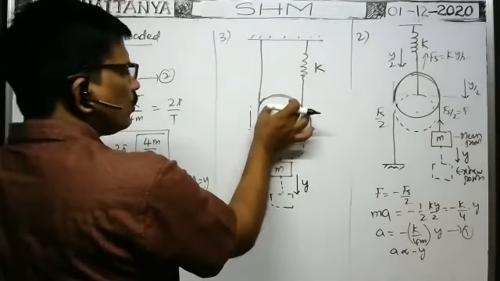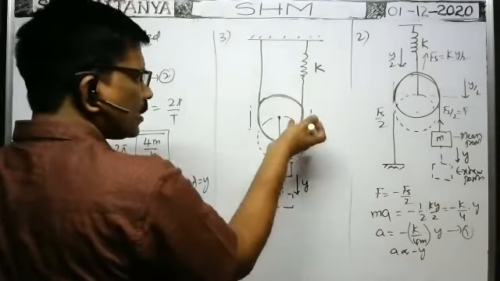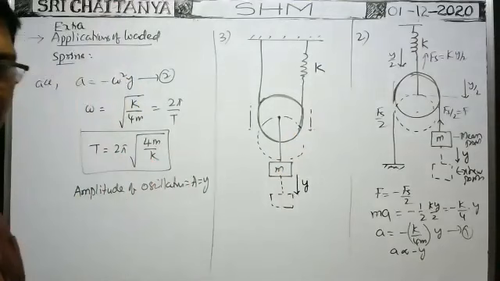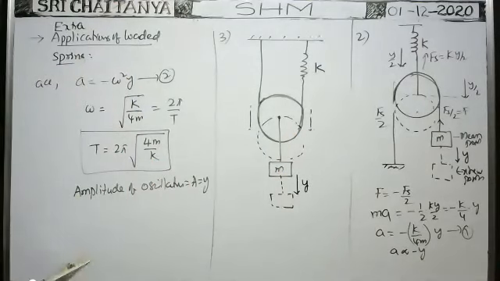Whatever the distance through which the pulley comes down, the extension of the spring is also the same only now. Extension of the spring is also the same. Why only? So okay, then